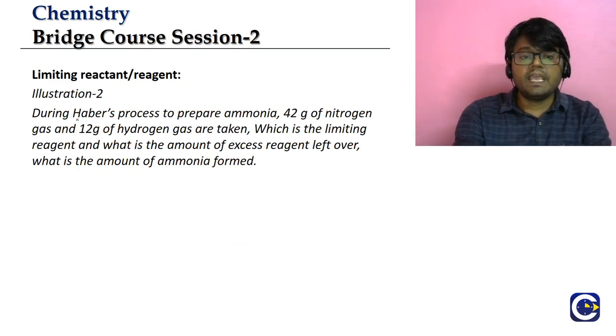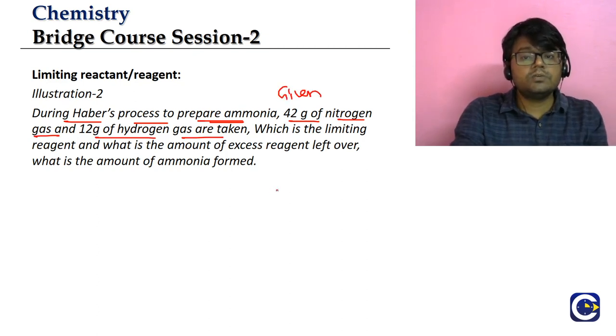During the Haber's process to prepare ammonia. So remember we talked about this. Haber's process is nitrogen gas combining with hydrogen gas to prepare ammonia. 42 grams of nitrogen gas and 12 grams of hydrogen gas are taken. These are the given amounts. Remember what they are saying about the given amounts? 42 grams of nitrogen gas and 12 grams of hydrogen are taken.